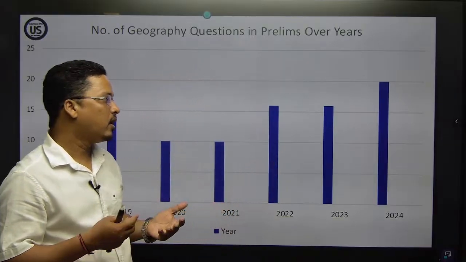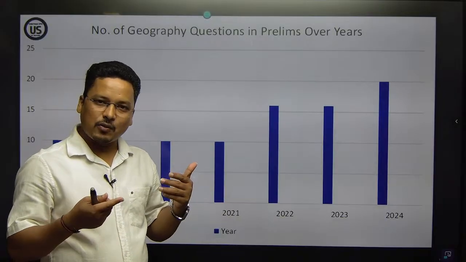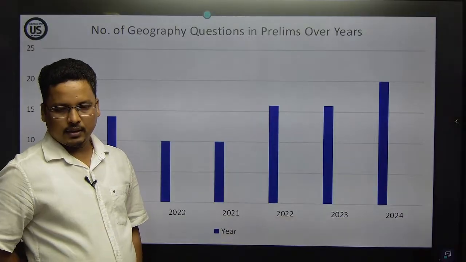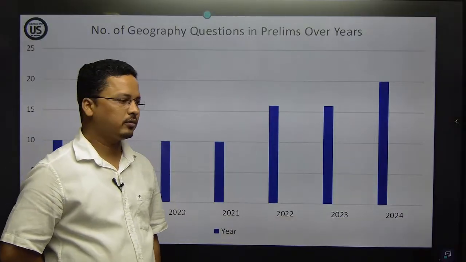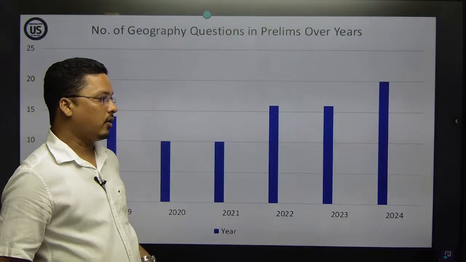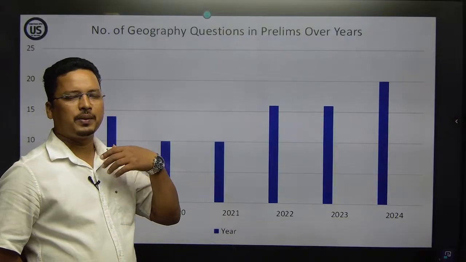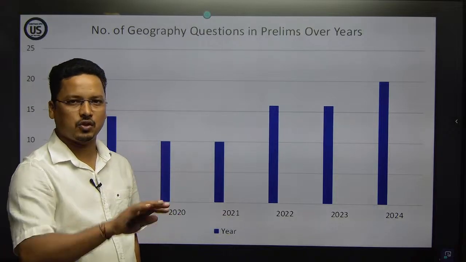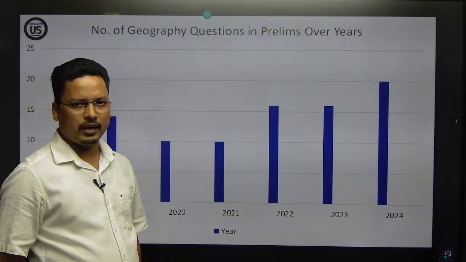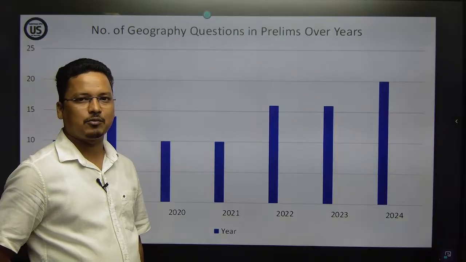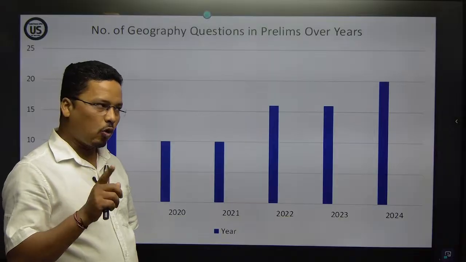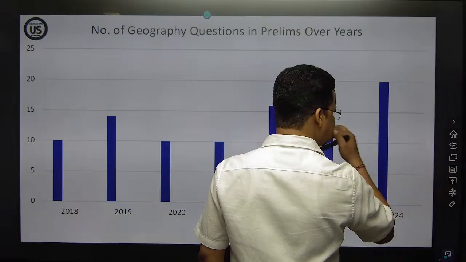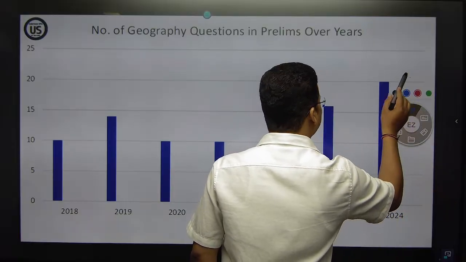I would not say that 20 questions will come again this year. On average, we have to prepare for at least 10 to 15 geography questions that they will ask you. In your mind you have to prepare for at least 10 or 15 questions. In OPSC, how many questions come from geography? About 15.